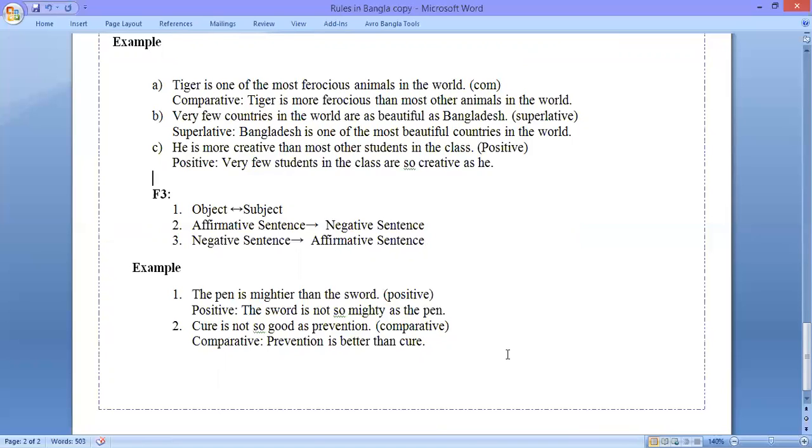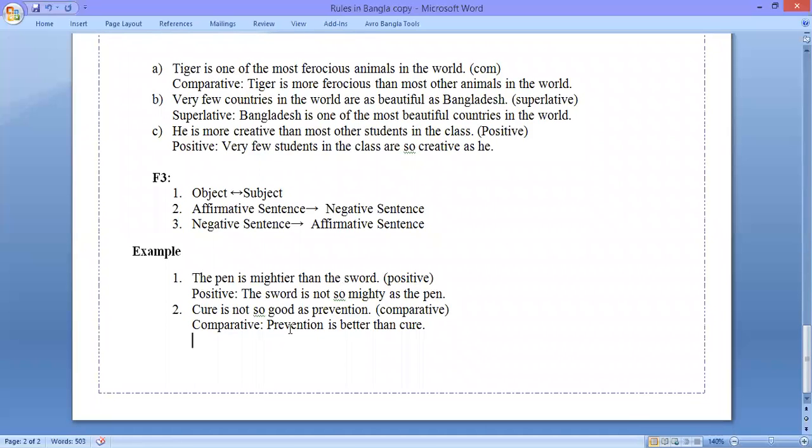And repeating, the sword is not so mighty as the pen. We can see that the first sentence is affirmative, so we have made this negative. We have brought the object at the beginning and we have made the affirmative form into negative form.